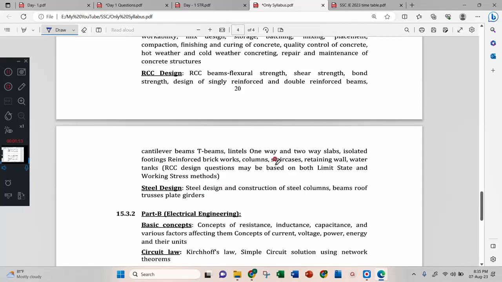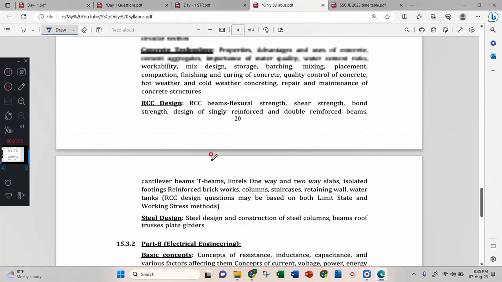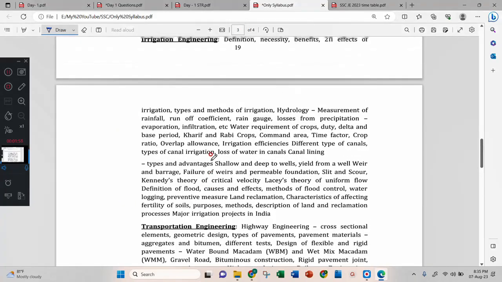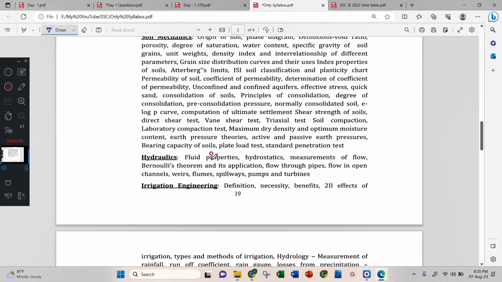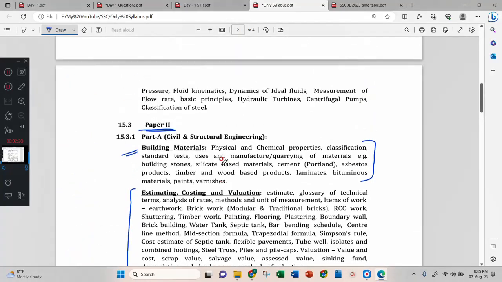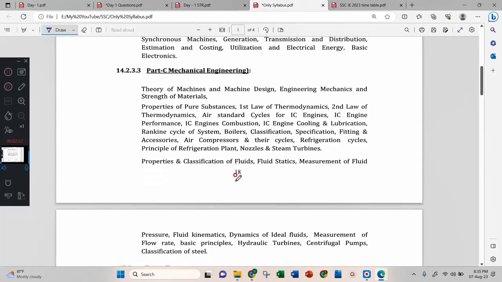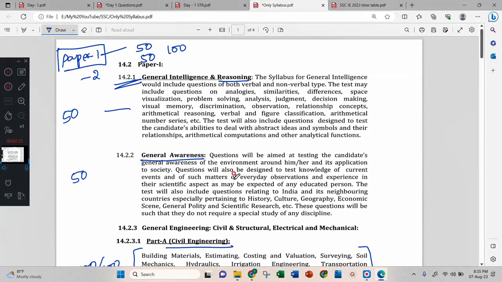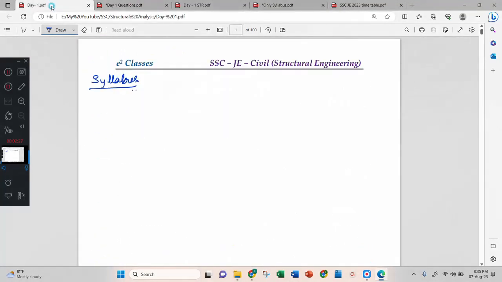Okay, it is somewhat a very lengthy syllabus. Actually, in the northern part of India, the students are very used to this syllabus. Okay, they already know because every year more than 300 posts they will call in SSC JE. It's not like this time only they are calling. No, every year they will call. Therefore, this syllabus is almost the same, and they are very used to it. But if you are preparing for the first time, then go through the syllabus properly. And after that I have made a plan that I have already shared with you.